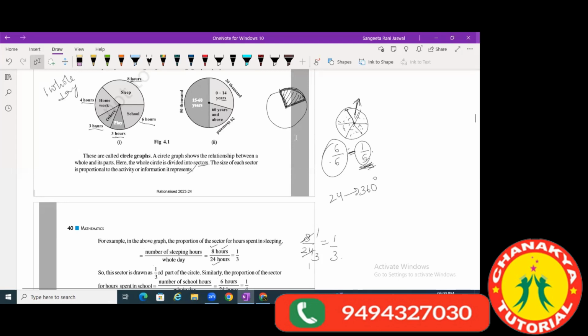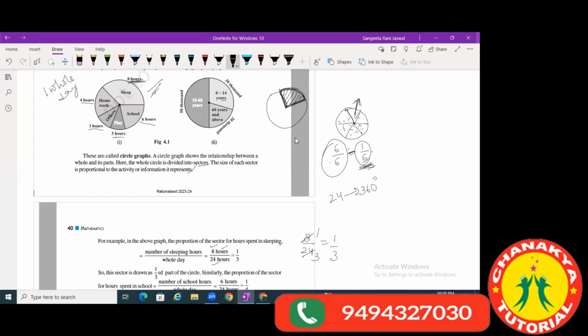See children, if you understand this part, you will be able to make a circle graph. See here, the number of sleeping hours spent by a child. Please see this graph. The number of hours spent in sleeping is 8 hours, written here. Seen, understood? Okay. In a complete day, how many hours do I have? 24 hours. Okay.